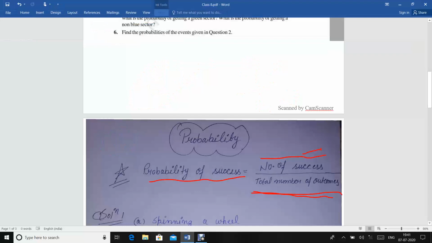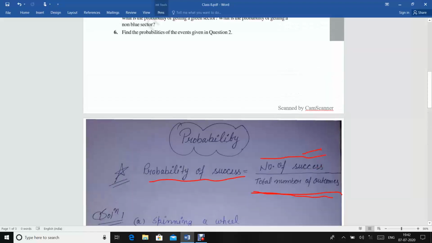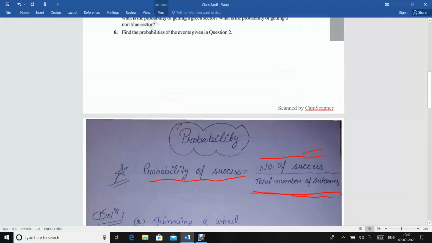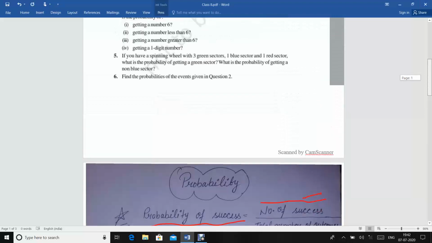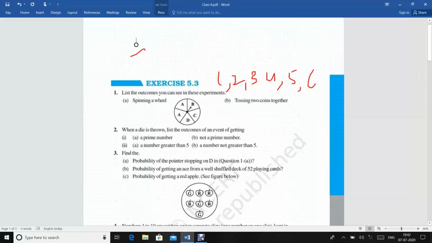The first question of your book exercise is, list the outcomes you can see in these experiments.